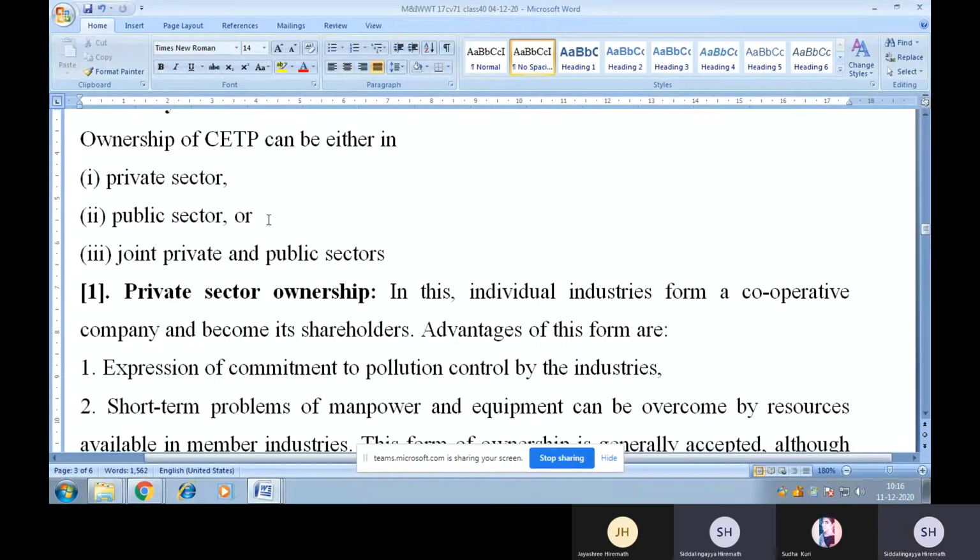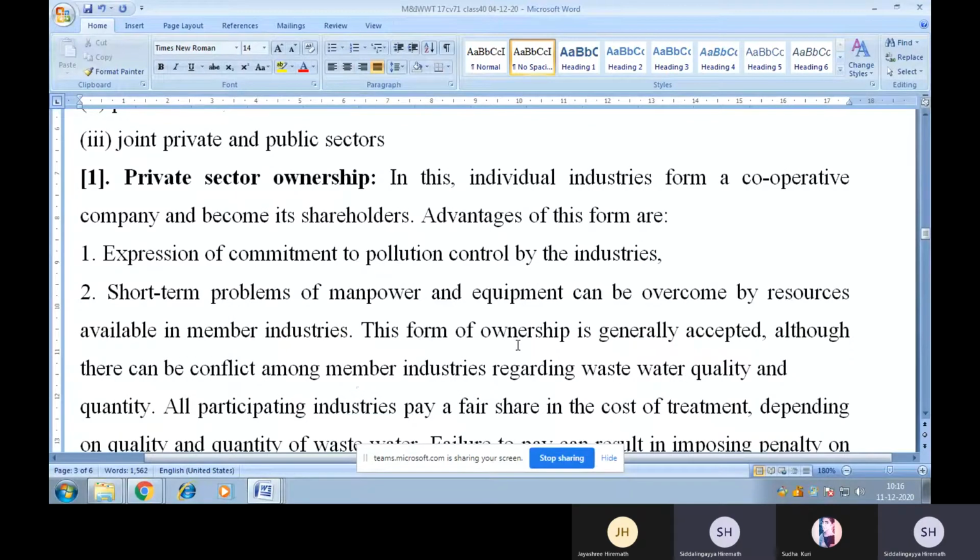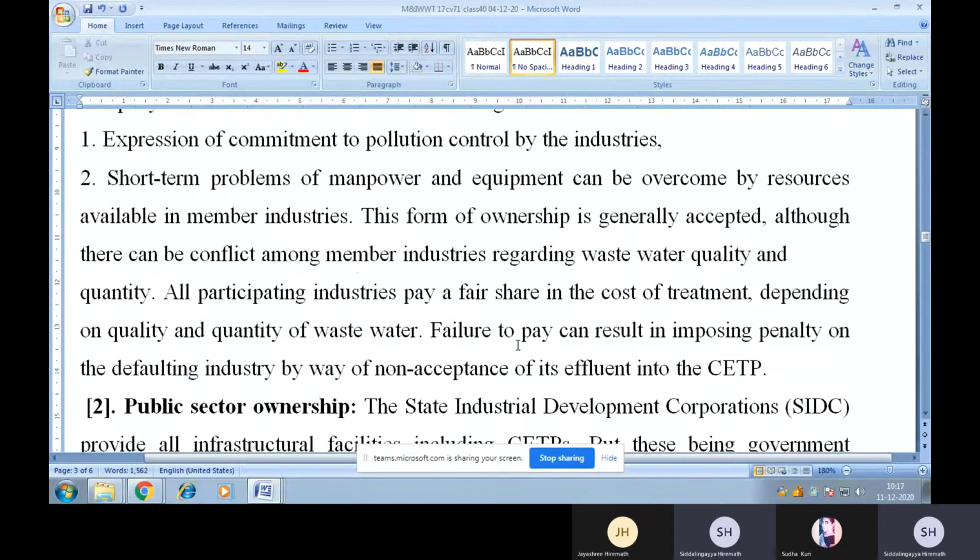Now let us discuss in brief about all these. Private sector ownership: in this, individual industries form a cooperative company and become its shareholders. The advantages of such a sector are, first, expression of commitment to pollution control by the industries. Second, short-term problems of manpower and equipment can be resolved by resources available in member industries.